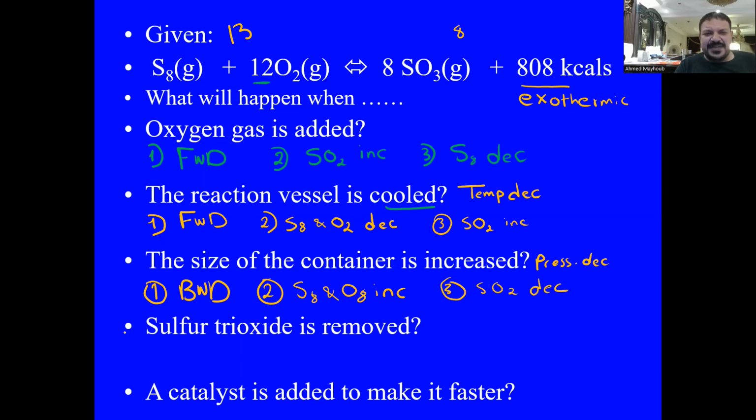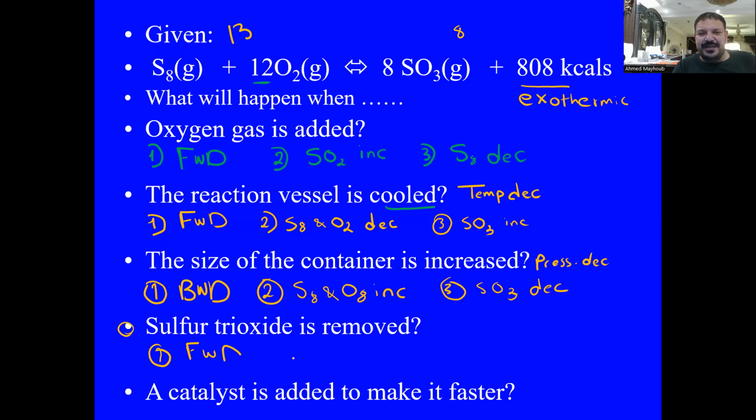What is the effect if sulfur dioxide is removed? Sulfur, I'm sorry, it's trioxide, not dioxide. My bad. Sulfur trioxide is removed. This means we are removing the product, so the reaction will proceed in the forward direction to restore sulfur trioxide.